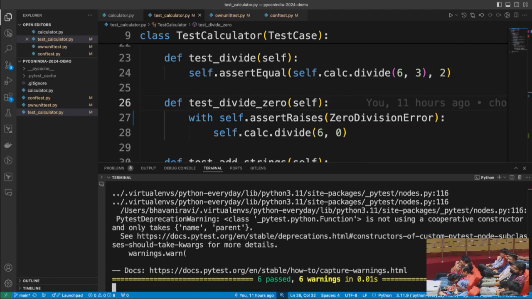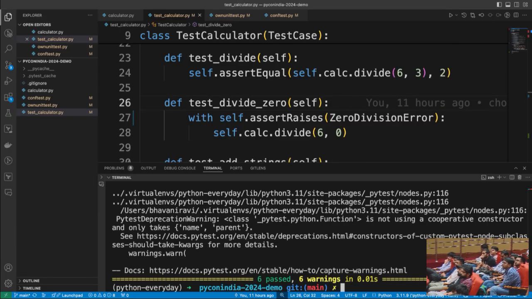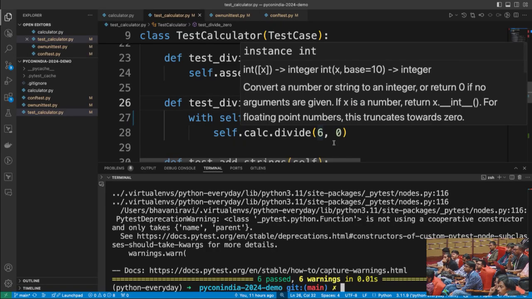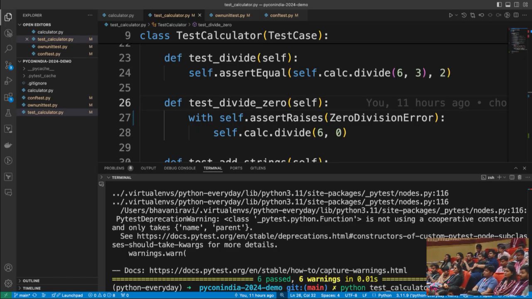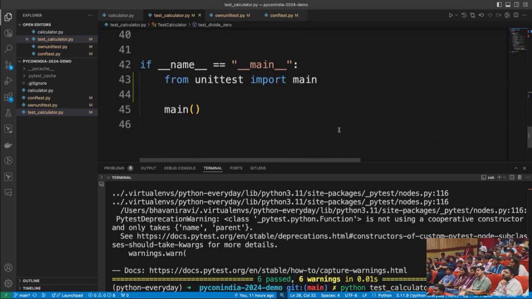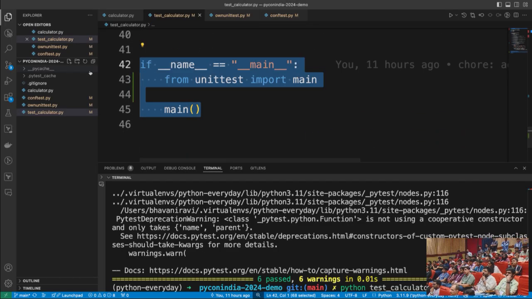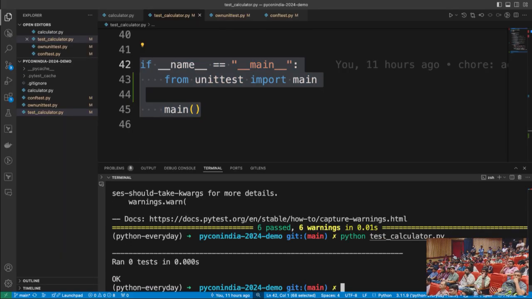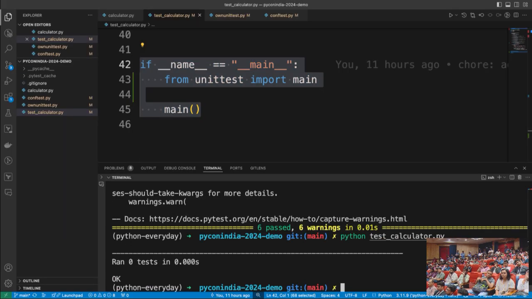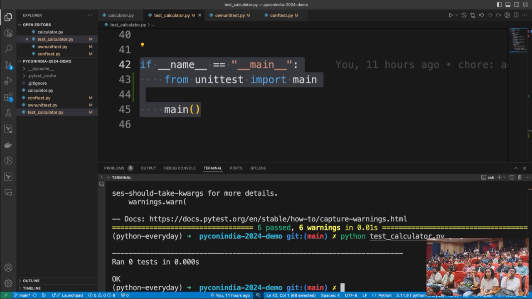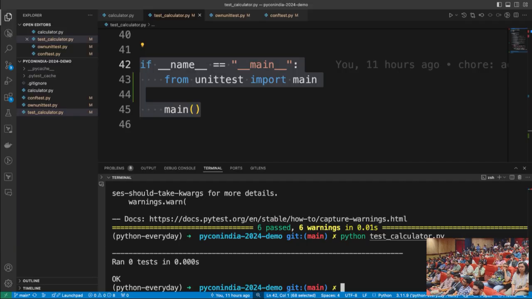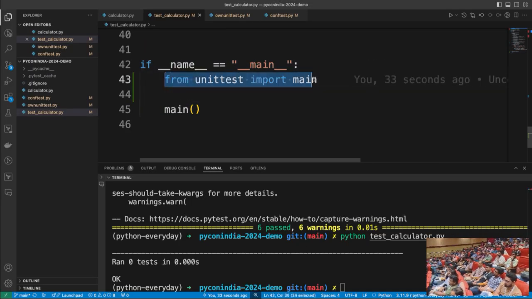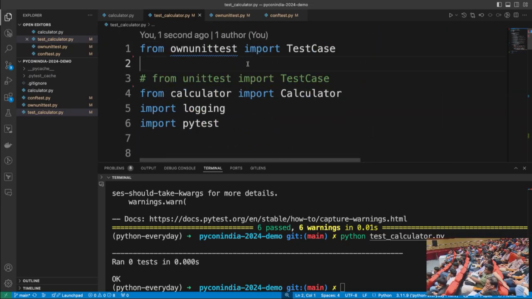We only covered the Pytest part of it, but we have left an elephant in the room, which is Python's inherent capability to run your tests. You can remember when I said you can do this in Python? So if I run this, 0 tests ran because it's my test case class, and Python has no clue how to go about that. So we have to now give this functionality to our own test.